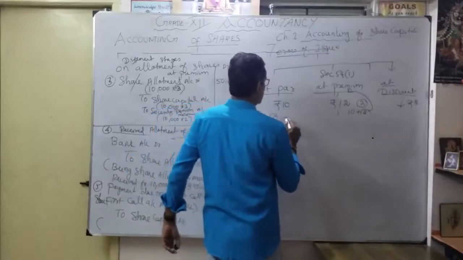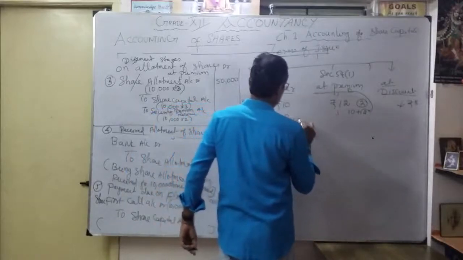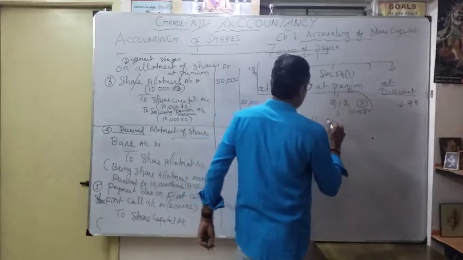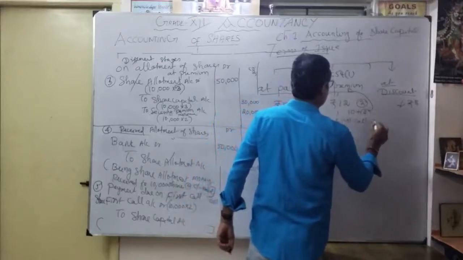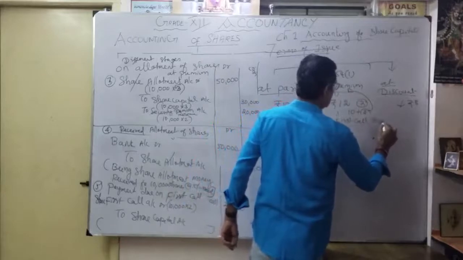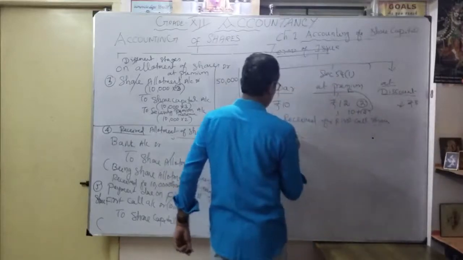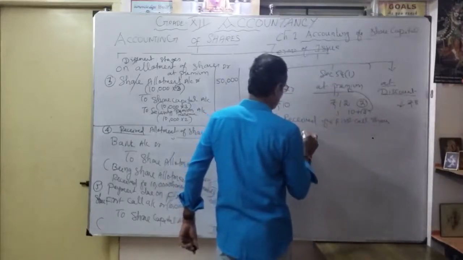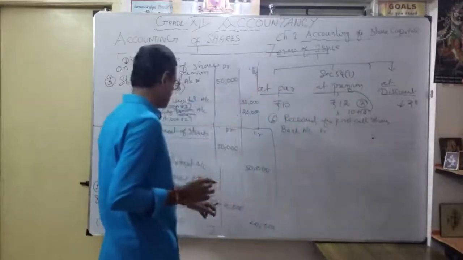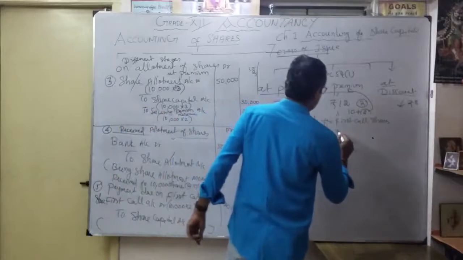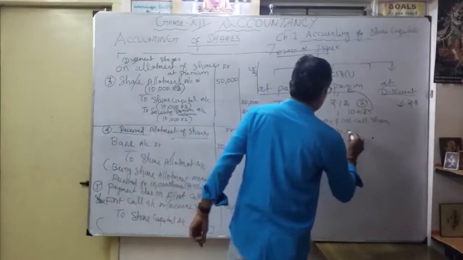So now received for first call shares. What is the entry? So bank account debit, how much? 20,000. Okay, so 20,000.